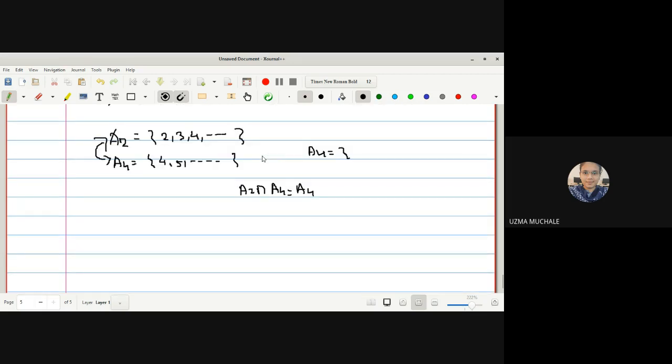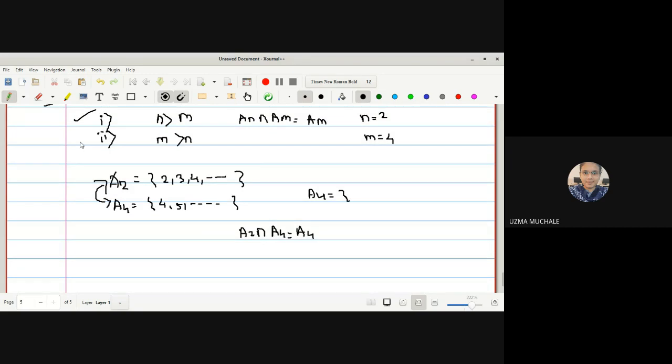So now let us go for case 2. What is case 2? We have to select m greater than n. So let me select n equal to 5 and m we will select as 10. In case 2, what will be the result? You can go for this case also, n and m are arbitrary numbers. So let me go for case 2 in which A5 and A10 we will write. This is your An and this is Am in case 2.